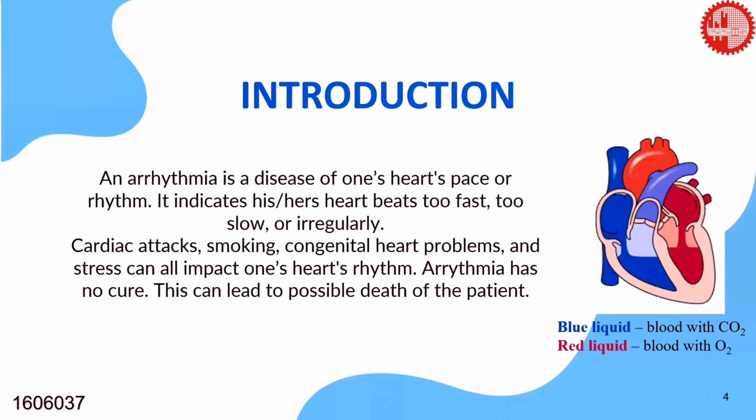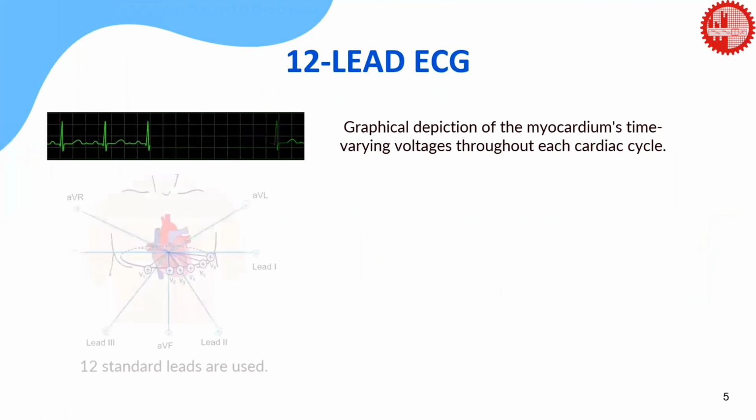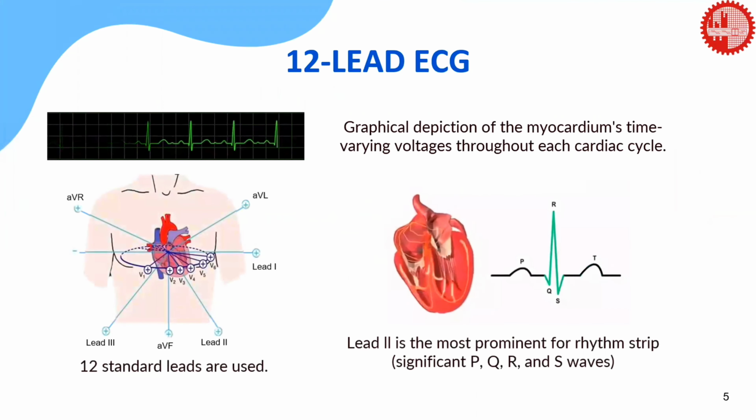Arrhythmia means abnormal rhythm. In medical science, arrhythmia refers to the abnormal rhythm of one's heart. This can be caused by cardiac attack, smoking, and many other problems. This is incurable and has a severe death risk. ECG refers to the graphical depiction of the time-varying voltage of the cardiac cycle. In standard ECG, 12 leads are used. Among them, lead 2 is the most prominent.